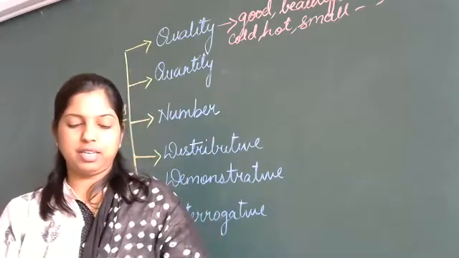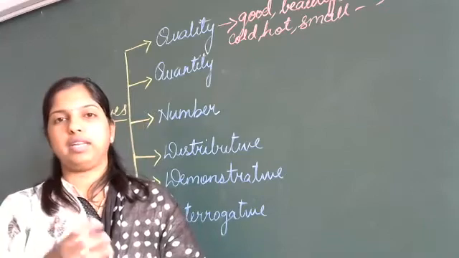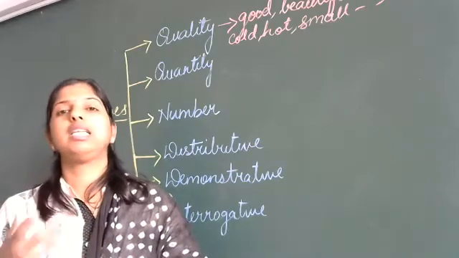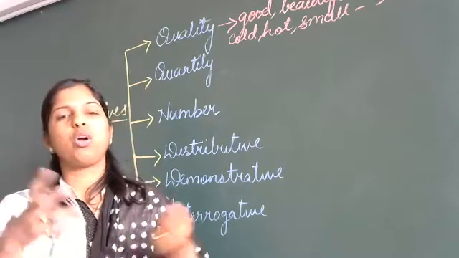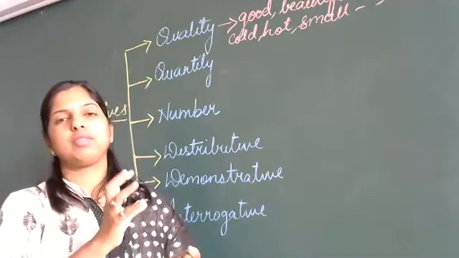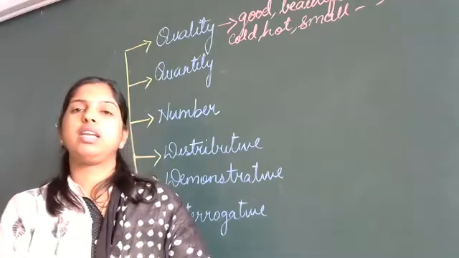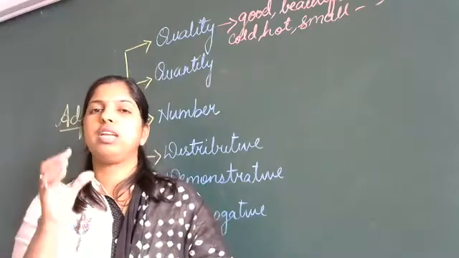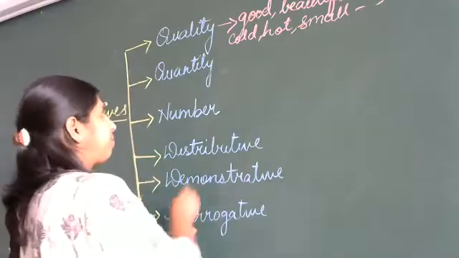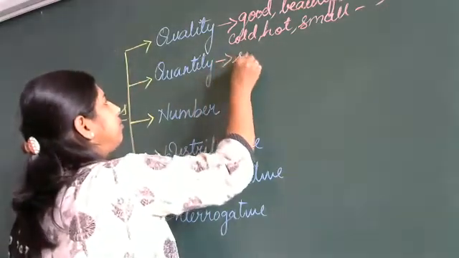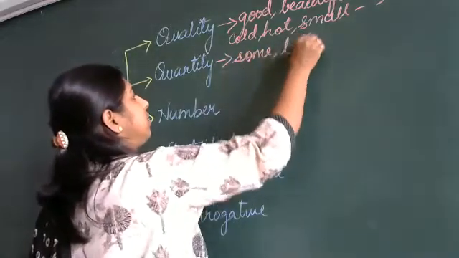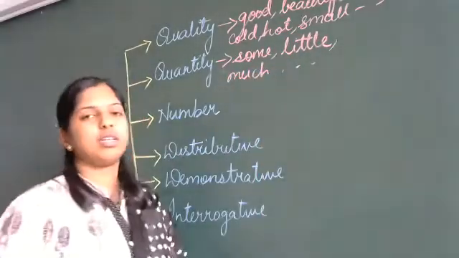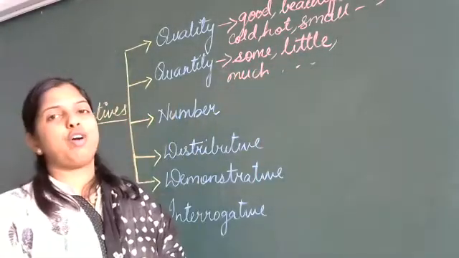Adjective of quantity tells us about the quantity which we cannot count. For example, some, little, much. We don't know how much it is exactly, but we know that there is something. I have little water in my bottle. So you don't know how much water is there. It's not measured. Little. So the words such as some, little, much will tell us about the adjective of quantity.